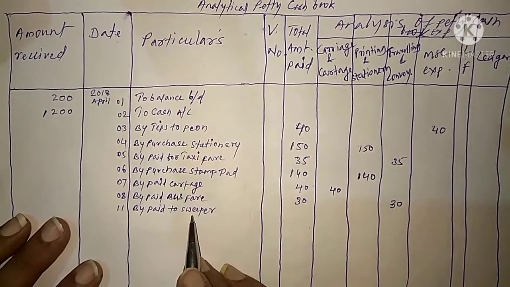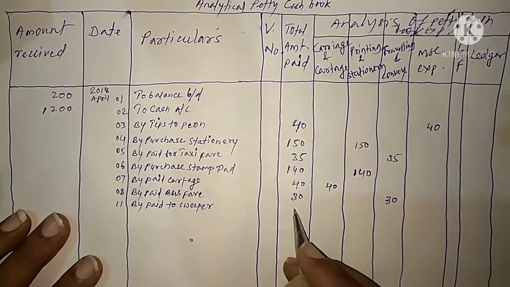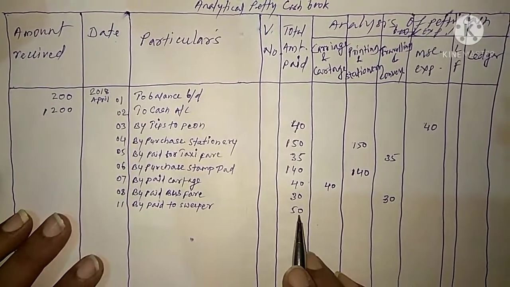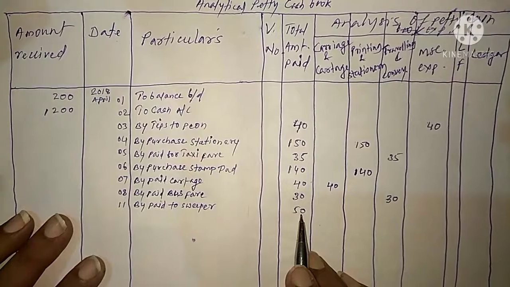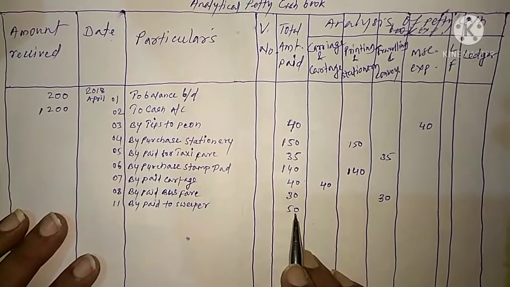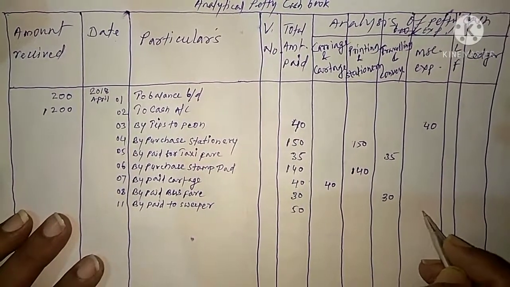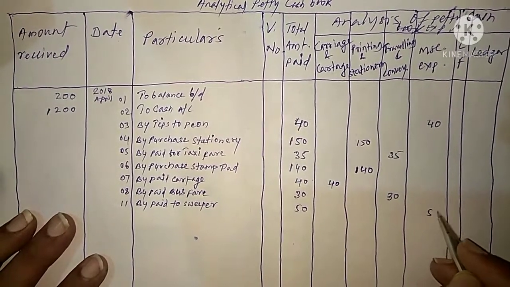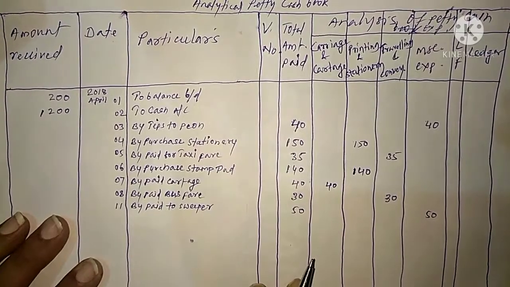So amount is 50. Then this 50 amount we have to post to the miscellaneous expenses accounting heads. That is column number 4th. 50.